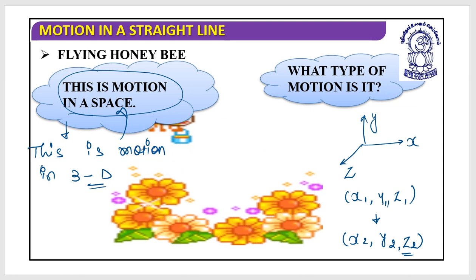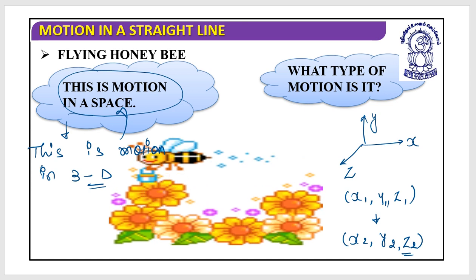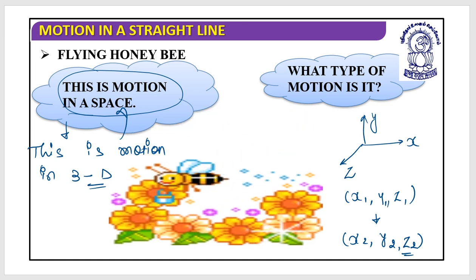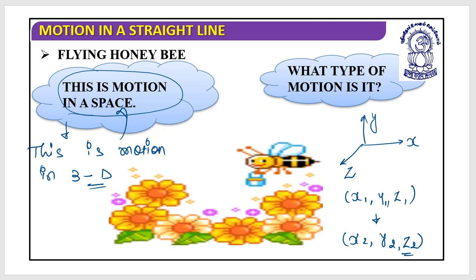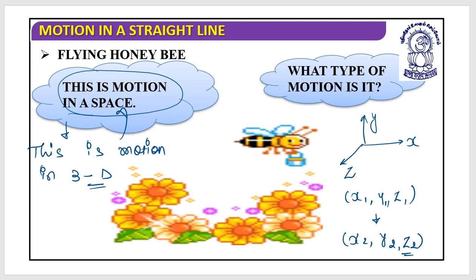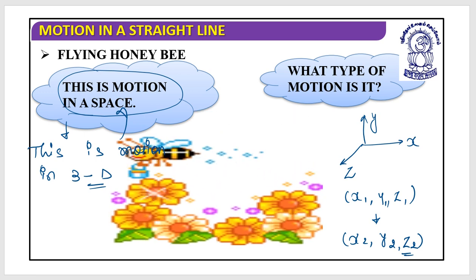So up till now we have discussed the motion in 1D, motion in 2D, motion in 3D. When an object changes its dimensions in one dimension only, it is a motion in 1D. When an object changes its dimensions in a plane, in two dimensions, it's a motion in 2D. And if an object changes its dimensions in all three dimensions, then it's a motion in 3D.